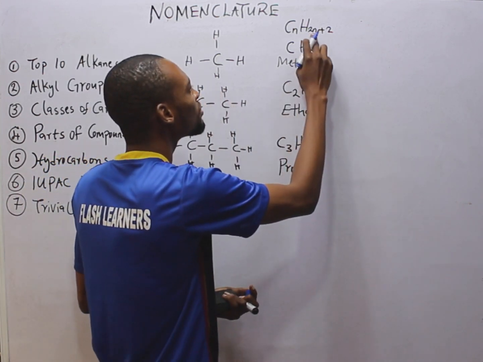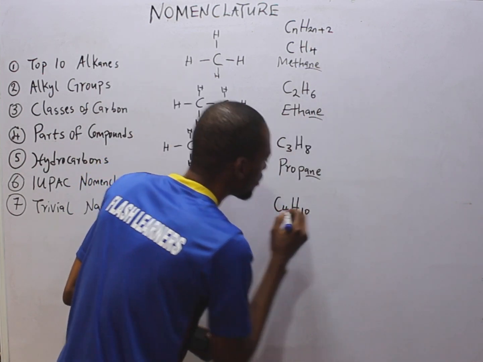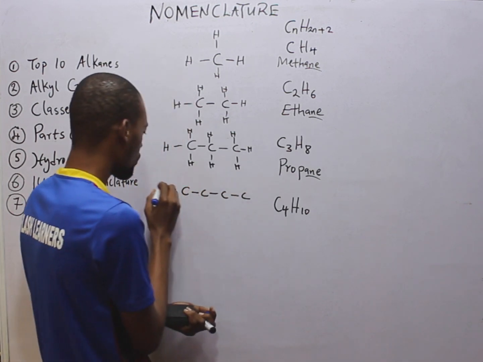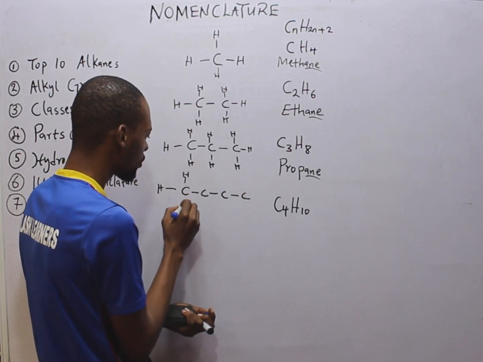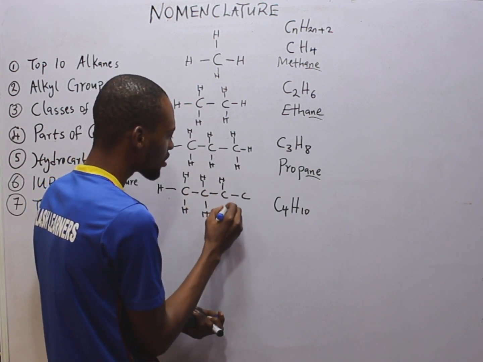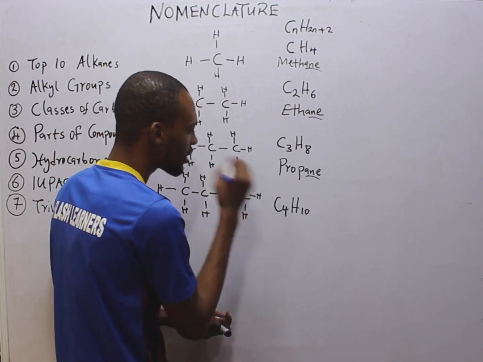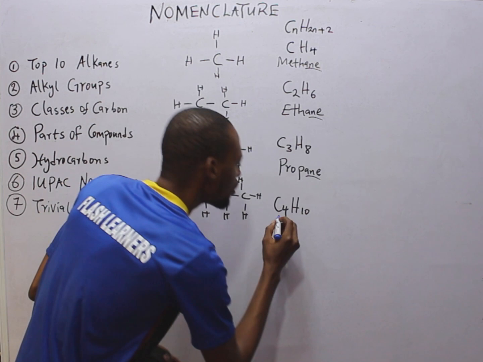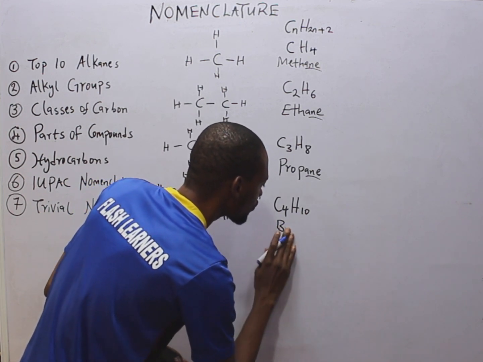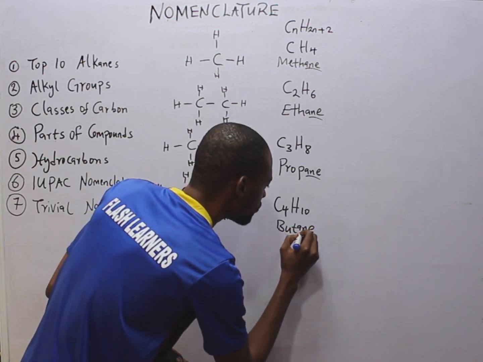Now, with 4 carbons, what will it be? C4, now 2 times 4, 8, plus 2, 10, H10. So 1, 2, 3, 4 carbons and 1, 2, 3, 4, 5, 6, 7, 8, 9, 10 hydrogens. Now what is this one called? Butane.